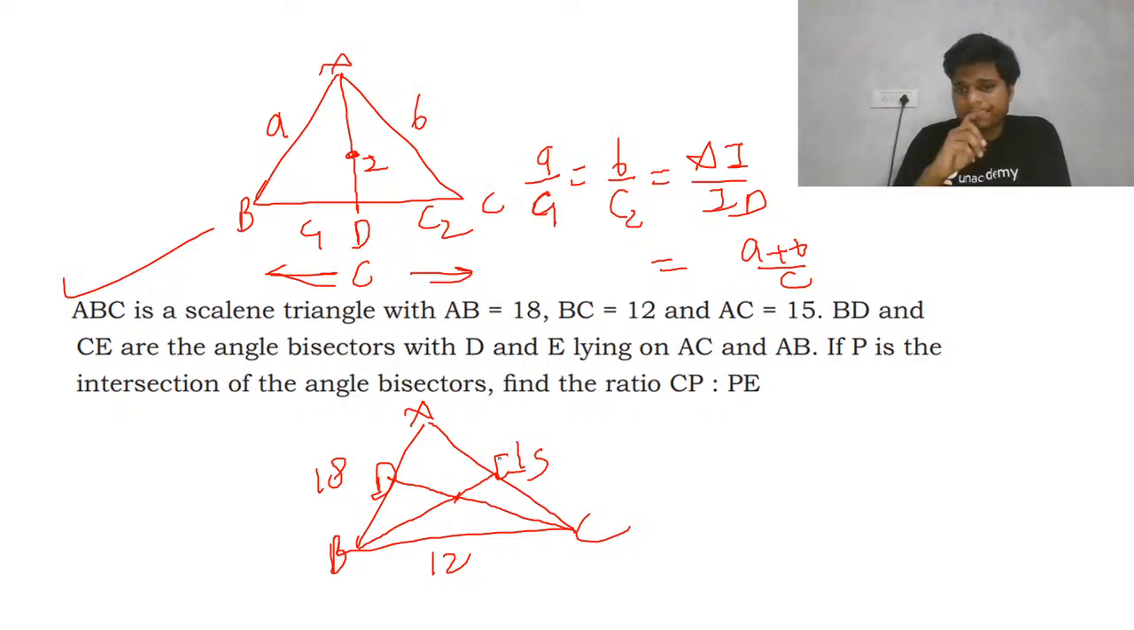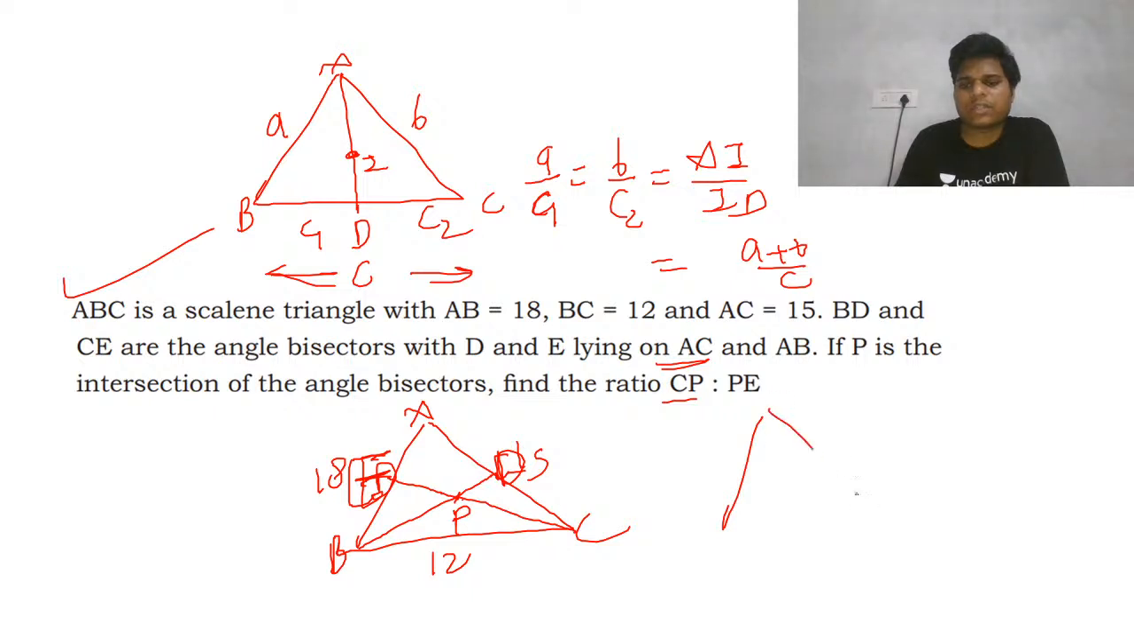Okay, so if you know that, let's see what we need to find here. P is the point of intersection of the angle bisectors. We need to find CP and PE, the ratio of CP and PE. BD is on the AC. Yeah, so this is it. So this ratio you need to find.